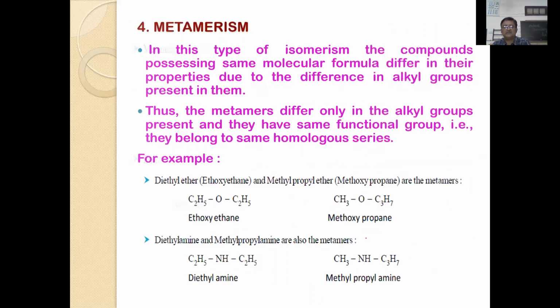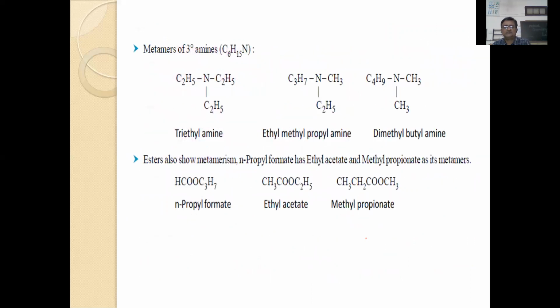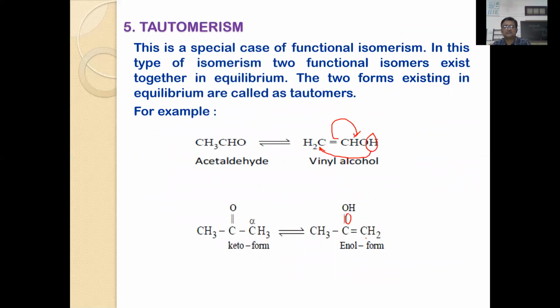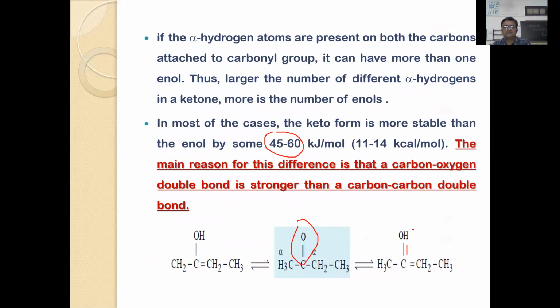So this large difference is due to the stronger bond. So this is how the compounds will undergo many kinds of changes.